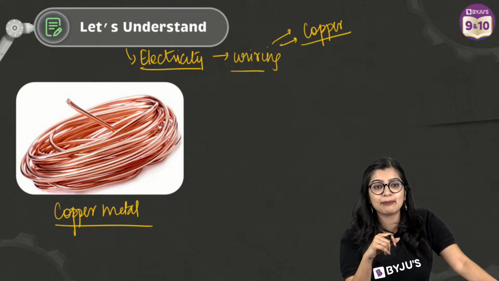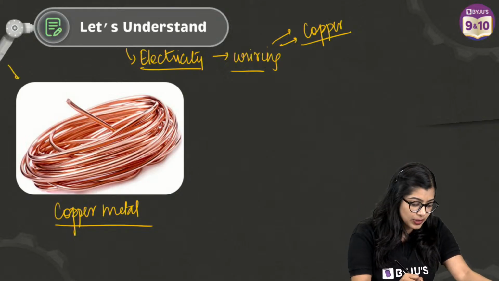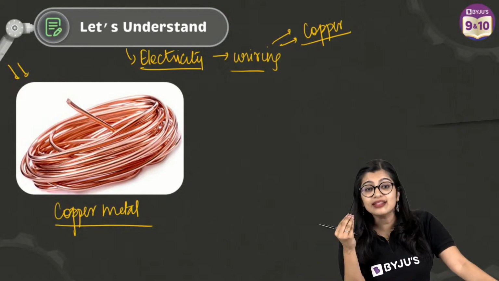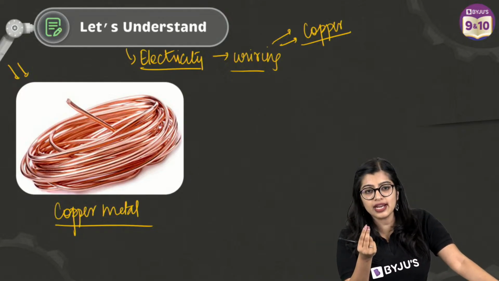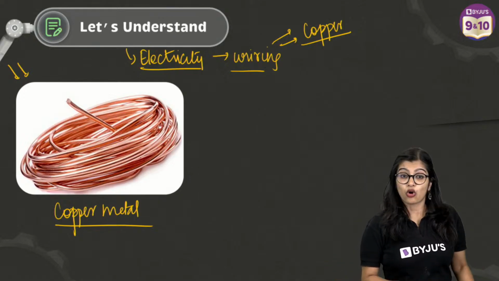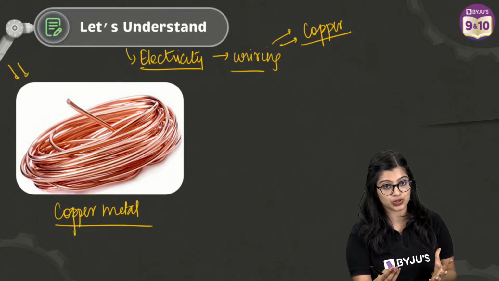Okay, everybody's telling me, ma'am, no. Now, I want you to tell me why. Why is it that we are not going to use this copper metal as it is? Because this is not the ideal way in which we would use it, right? This is not the way in which it is useful for us, right? Copper metal is useful, but this is not the form in which we would probably use it.